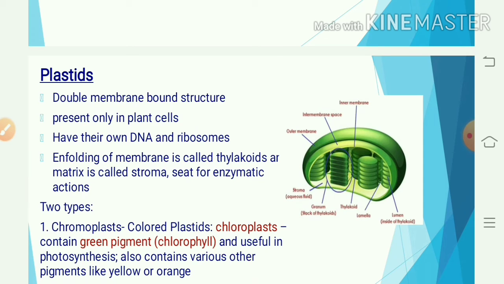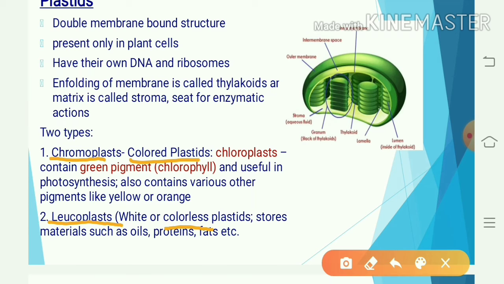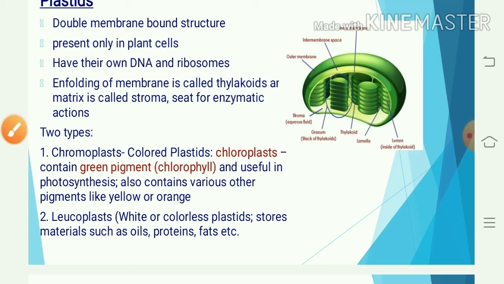Chroma means colored, so plastids which are colored are called chromoplast, and the plastids which are white or colorless are called leucoplast. Leuco means colorless.